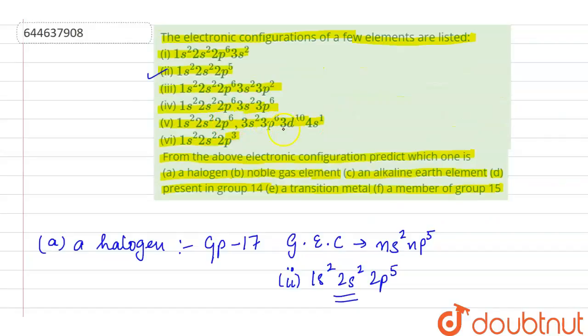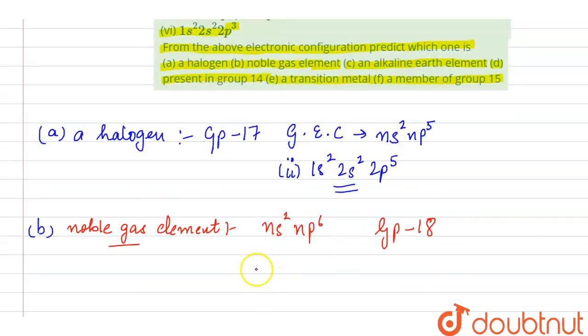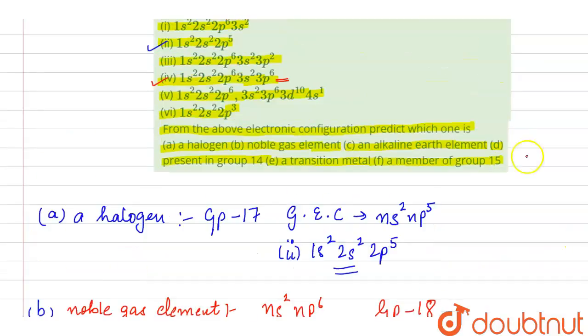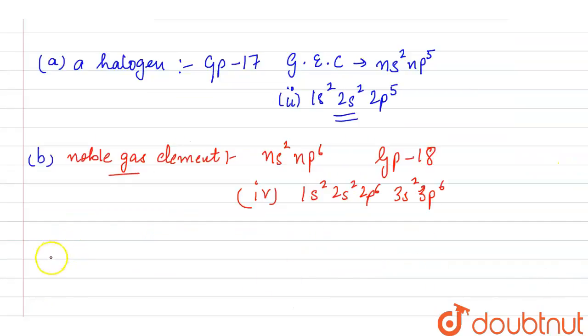So from here we can see that this fourth configuration belongs to it, 1s2, 2s2, 2p6, 3s2 and 3p6, right?